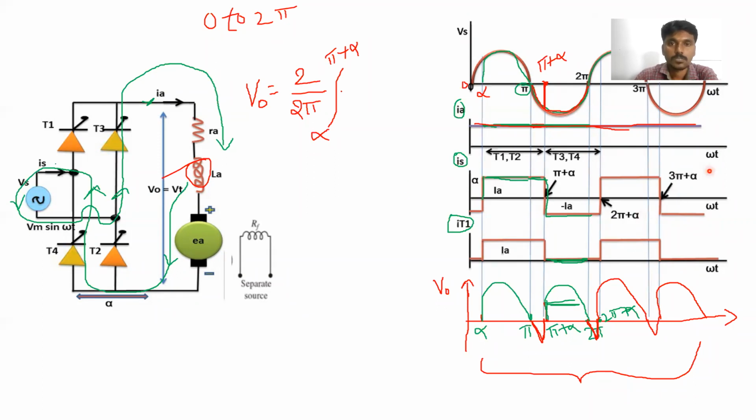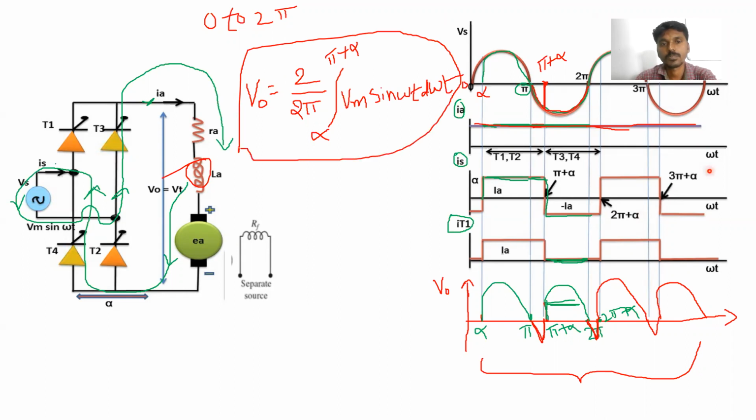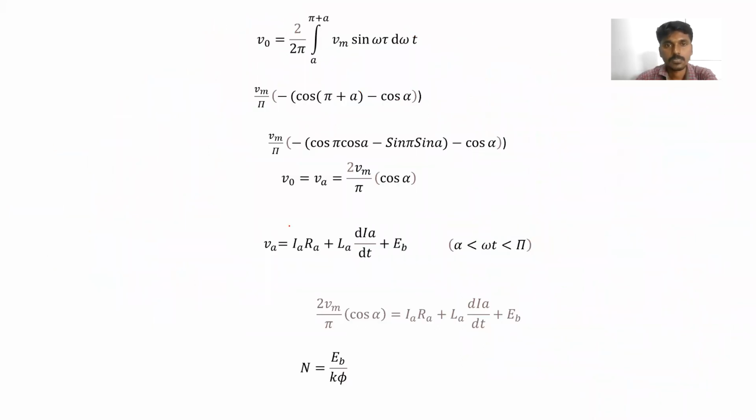Clear? So here we are integrating the supply voltage with respect to omega t: Vm sin omega t d omega t. This is the formula for finding the average output voltage from the waveform. Is it right? Clear? Next. So here V0 is equal to 2 by 2 pi integral alpha to pi plus alpha Vm sin omega t d omega t.